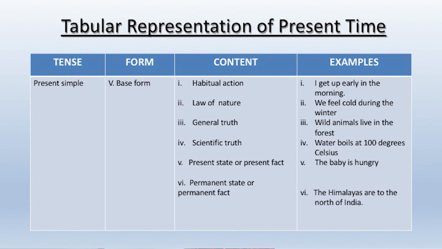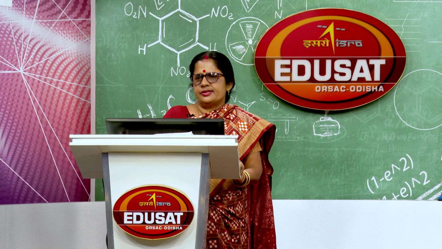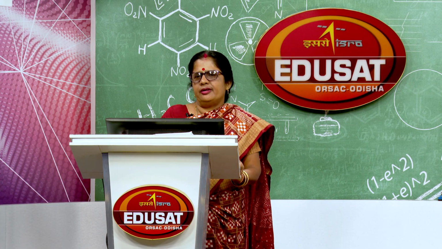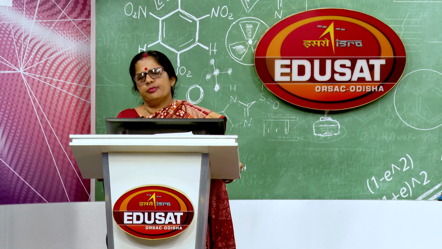Tense, form, context and examples. The same thing which we have already discussed. They have been nicely described in a table, and it will be easier for you to remember the present time actions if you remember the table. So, for present time we take two means, one is present simple and the other is present progressive, as I have given in the table. So, students, remember, stative verbs are always used in the simple present.